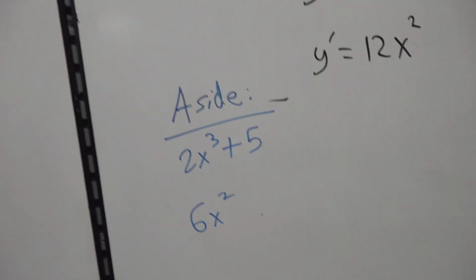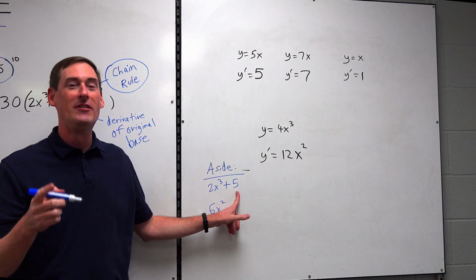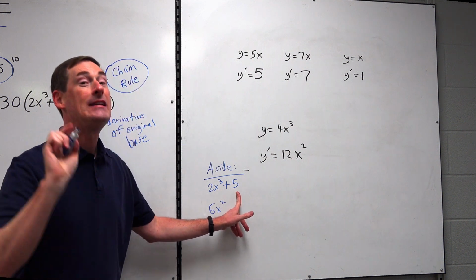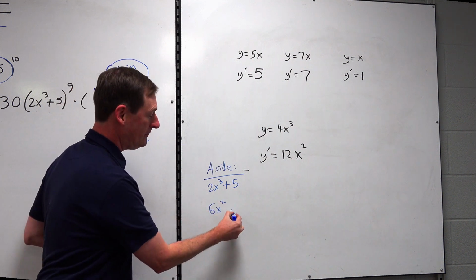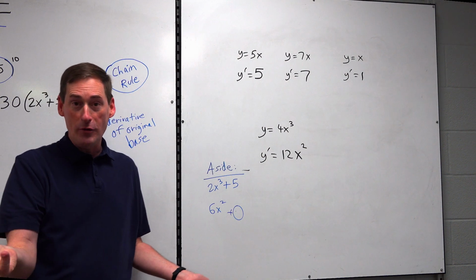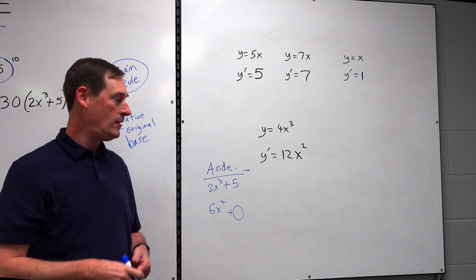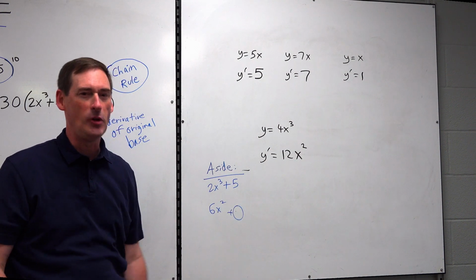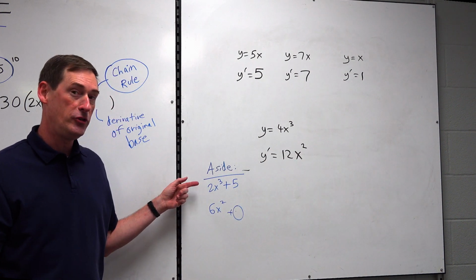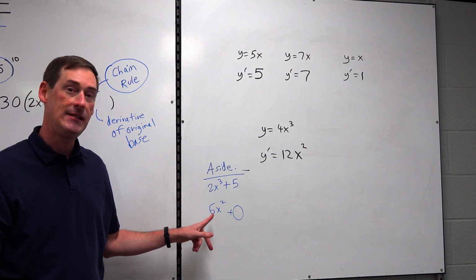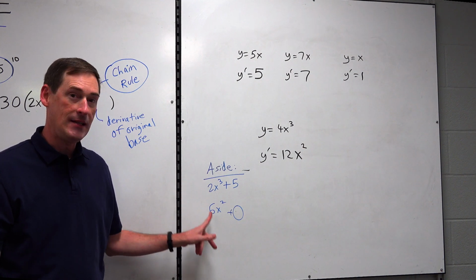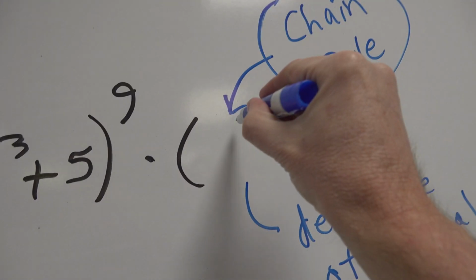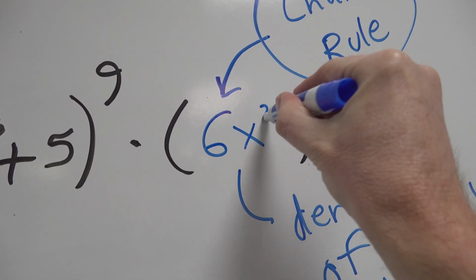I don't know why my voice did that. Anyway, what's the derivative of 5? What's the derivative of any constant? 0. You can put plus 0 for your notes, so when you look back, you remember what you did. But in the future, like on the test, don't worry about it. So the derivative of 2x cubed plus 5 is 6x squared. That is the chain rule. We're going to insert it right back into the problem. So 6x squared goes right here.